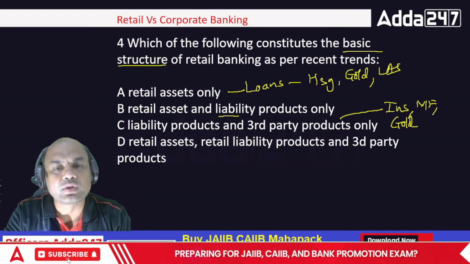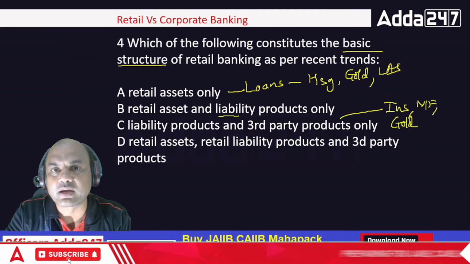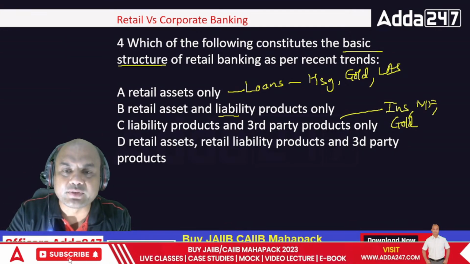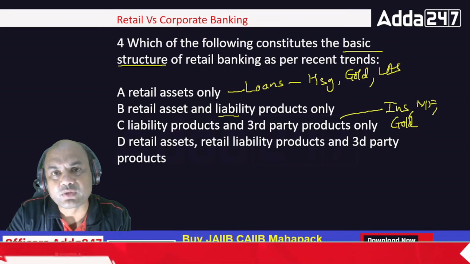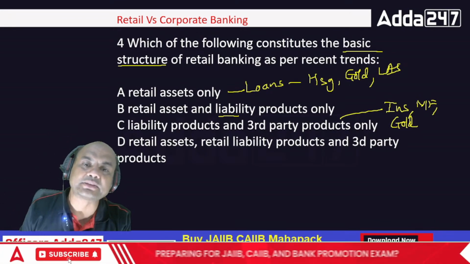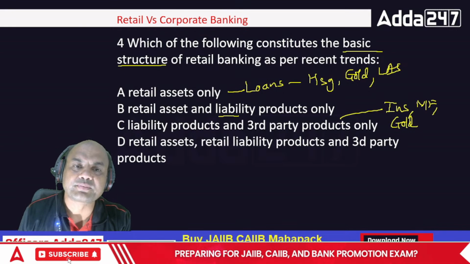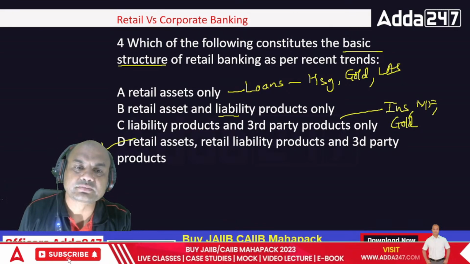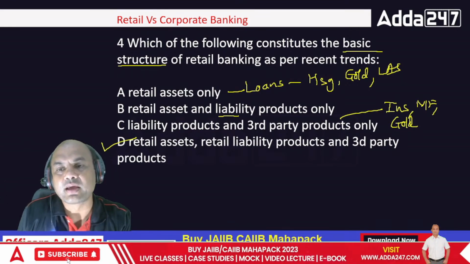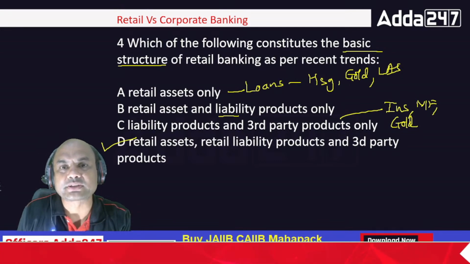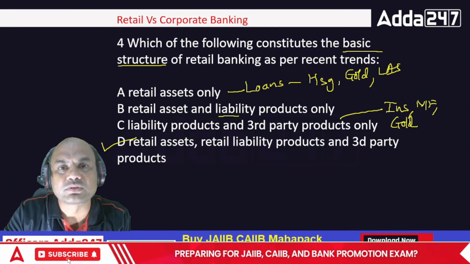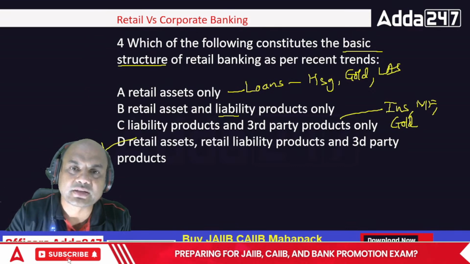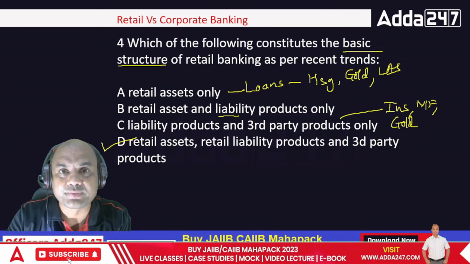What do you sell in your branch? Do you sell home loans, gold loan, retail assets? Do you sell saving, current, FD, retail liability? Do you sell insurance? Yes. So the answer is what? Answer is D, all of them. Don't you see this third party products? Insurance target on a daily basis. CASA target on a daily basis. Current account, saving account you have to open.